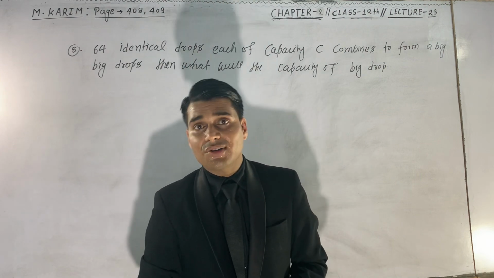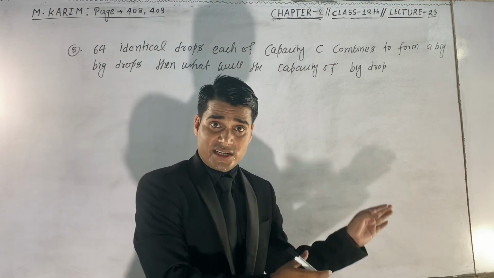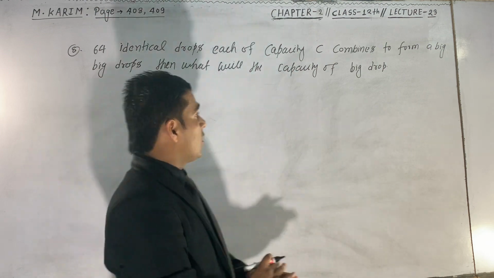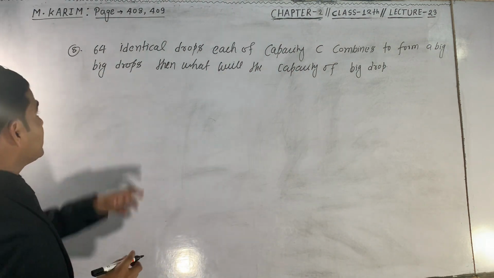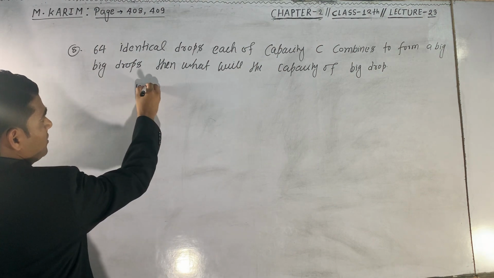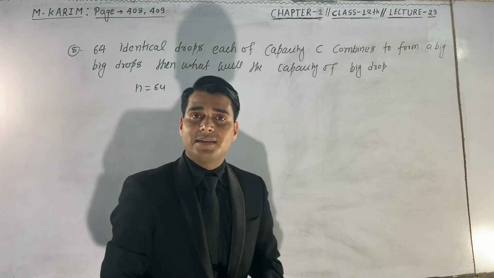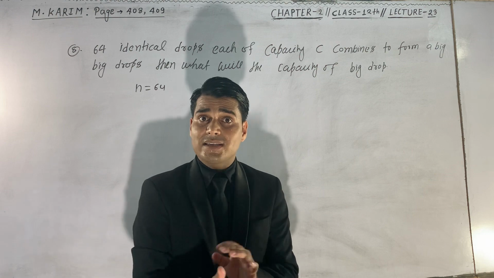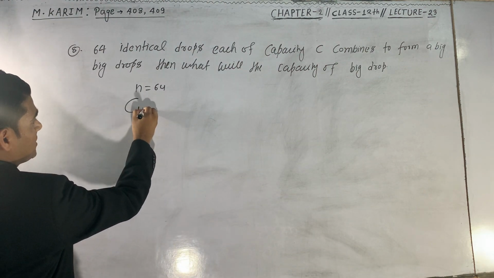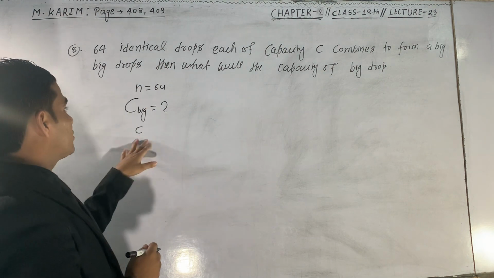Then what will be the capacitance of the big drop? Just two minutes ago, I taught you this concept. The number of identical drops, n, is equal to 64. Now these 64 identical small drops combine into a big drop. So what will be the capacitance of the big drop if the capacitance of every small drop is C?